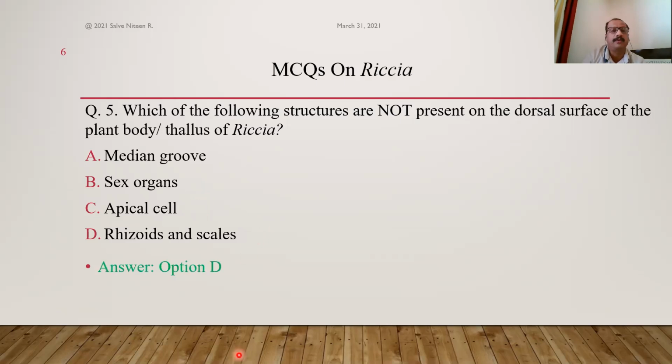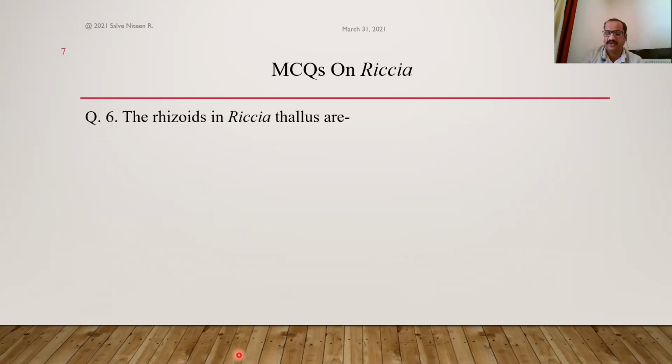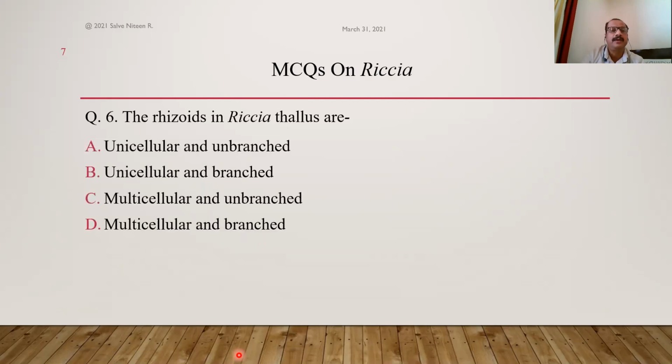Okay, the next question. The rhizoids in Riccia thallus are unicellular unbranched, unicellular branched, multicellular unbranched, or multicellular branched. We have studied that there are rhizoids and scales on the ventral surface of the Riccia plant.